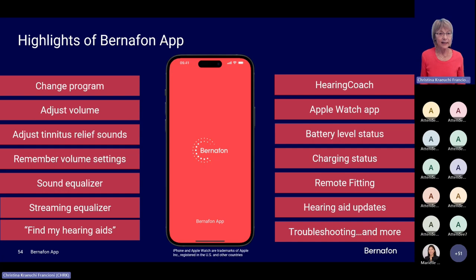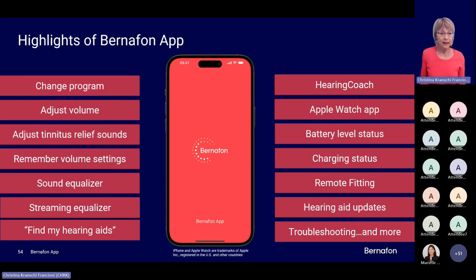Find My Hearing Aids option is still available, now a bit more detailed than it was previously. Now it also indicates the address where the hearing instrument was last connected to the app. We do have the hearing coach, which delivers daily information about the target we would like to achieve with the hearing instrument.